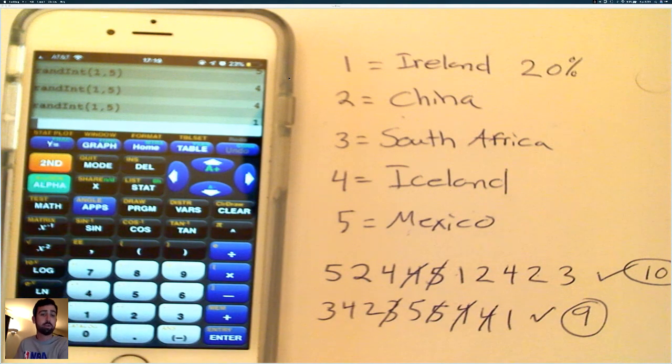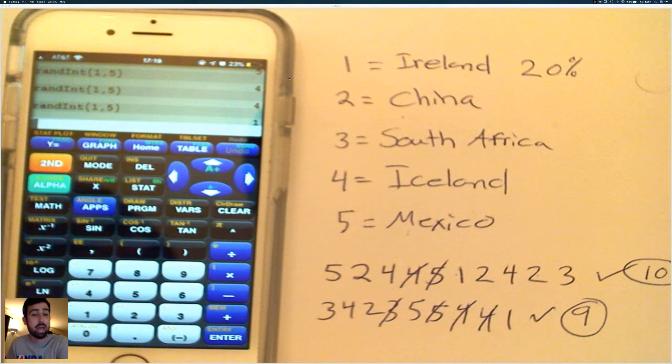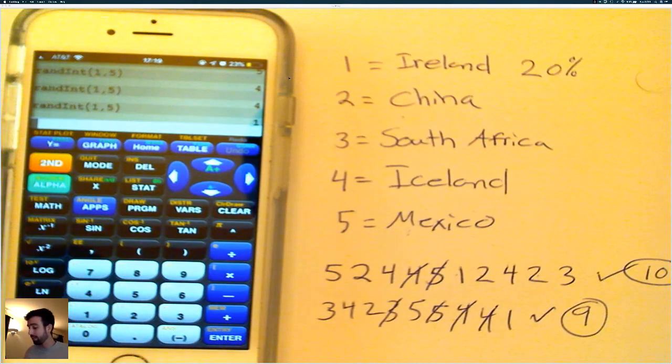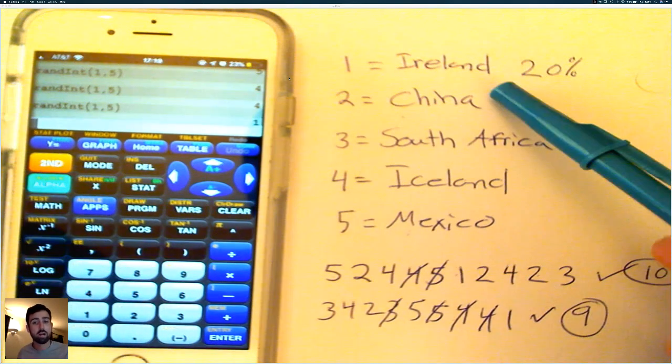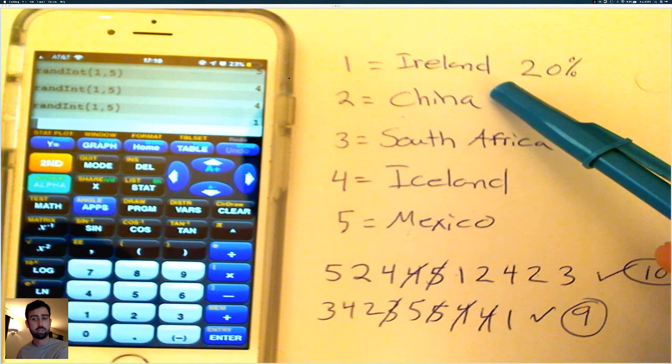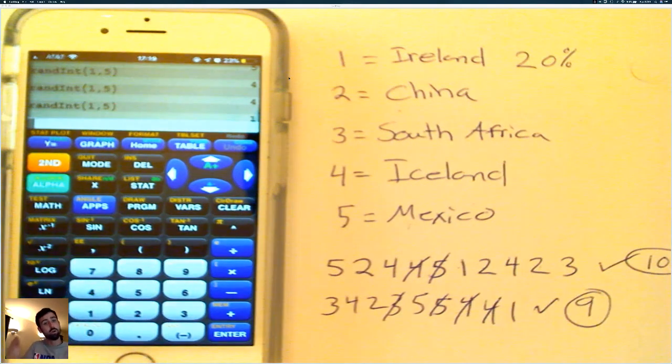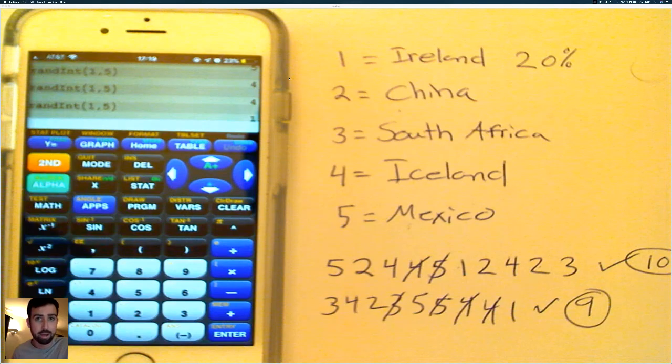I think on the free response, there's maybe been a handful of times when you'd have to simulate a chance process, and they'll ask you to explain it. So here we would say something like, I assign each deck of cards a number between 1 and 5. Then I use a random number generator to randomly select a deck of cards. And I do this over and over again until I get all 5.